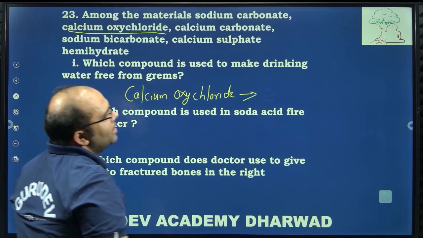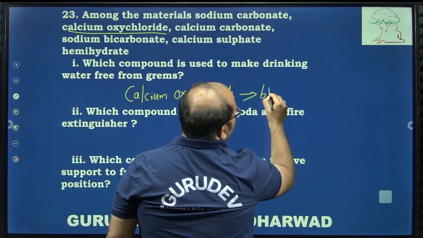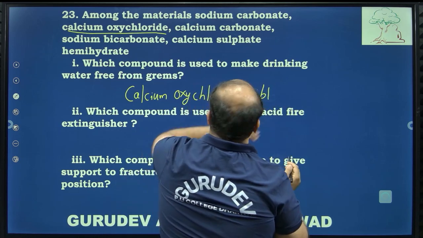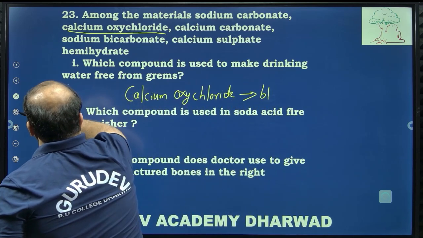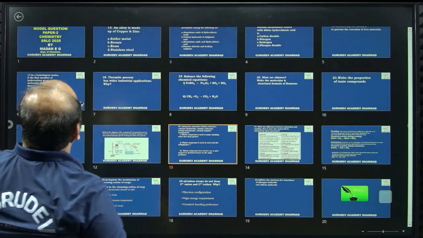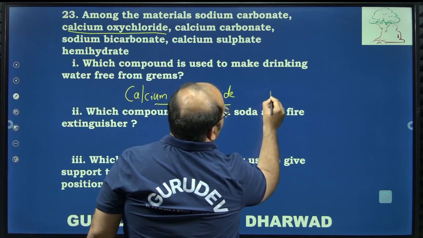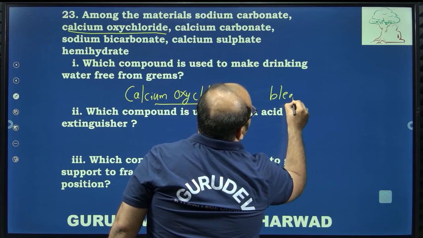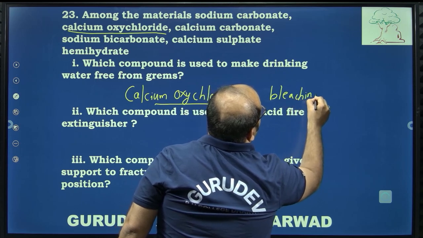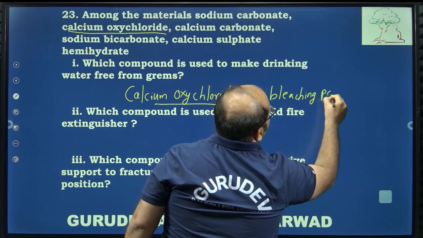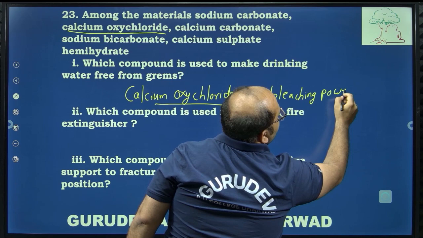That is nothing but the bleaching powder. Calcium oxychloride, nothing but bleaching powder. You may remember the common name, but the chemical name should be remembered.